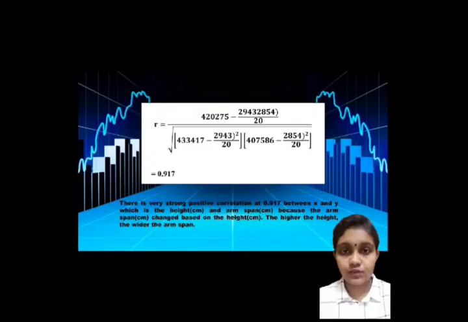Using the information from the previous table and the Pearson's product moment correlation formula, we got the answer. Based on the correlation strength, there is a very strong correlation of 0.917 between X and Y, which are height in cm and arm span in cm, because the arm span changes based on the height. The higher the height, the wider the arm span.